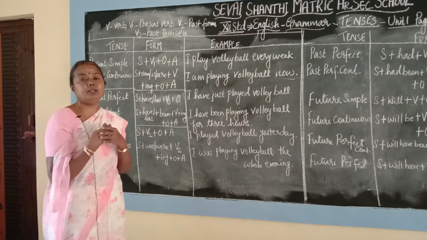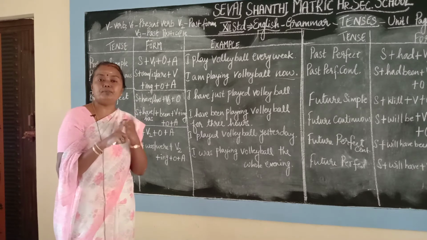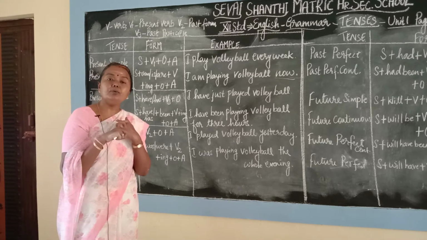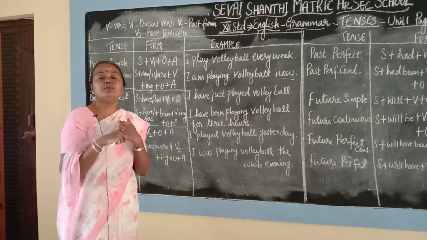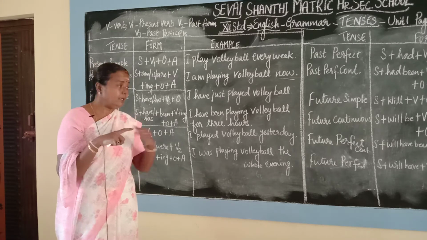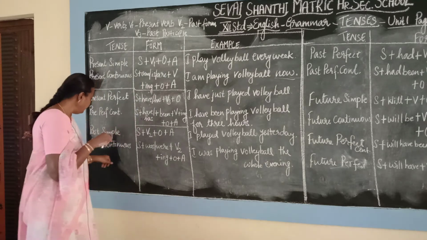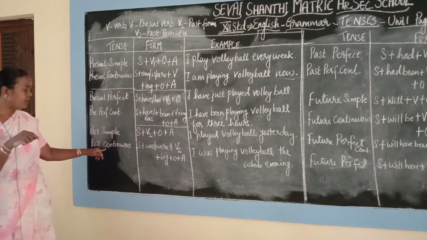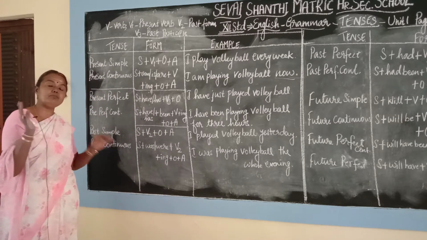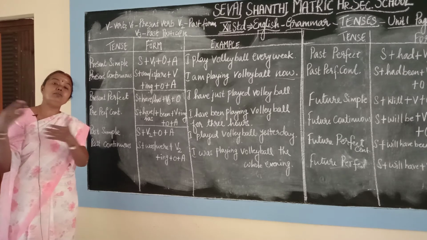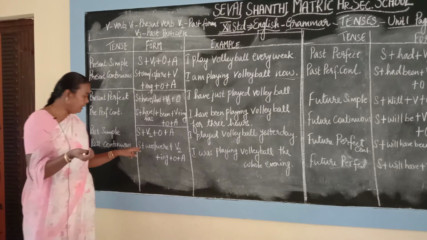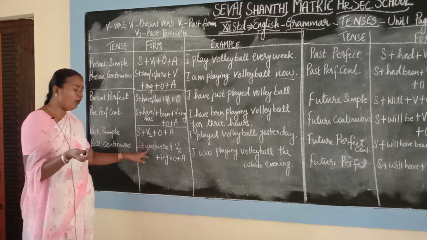In error spotting, today means we use present tense, yesterday means we use past tense, tomorrow means we use future tense. So that is why the A is given here. Okay, let us see the next one, past continuous. So in the past some job has been continuously done. Okay, so that's why subject plus was or were.